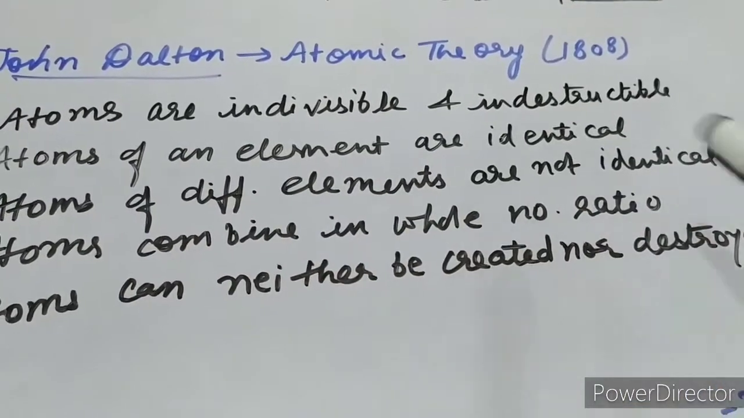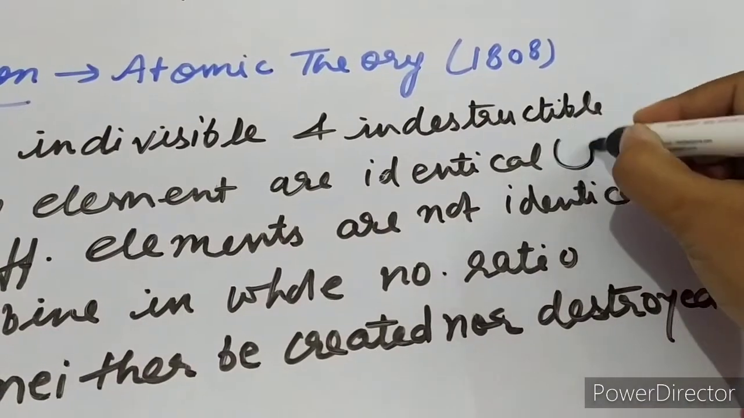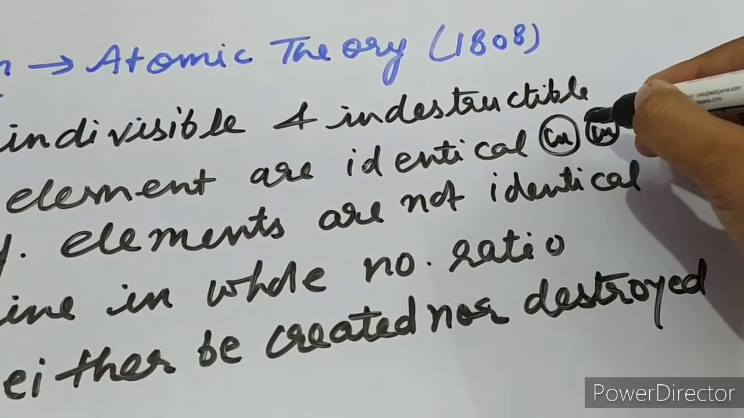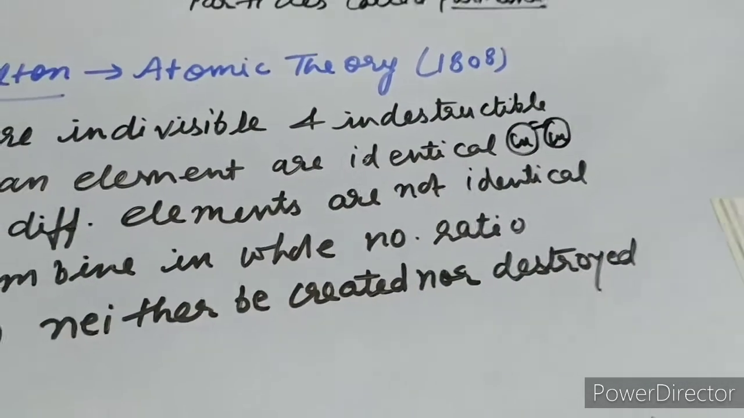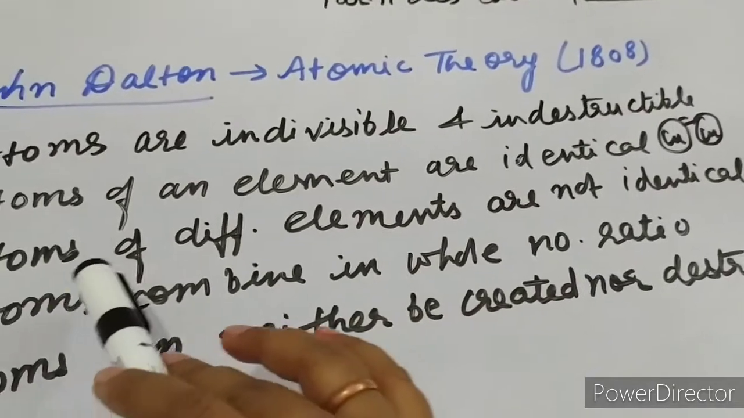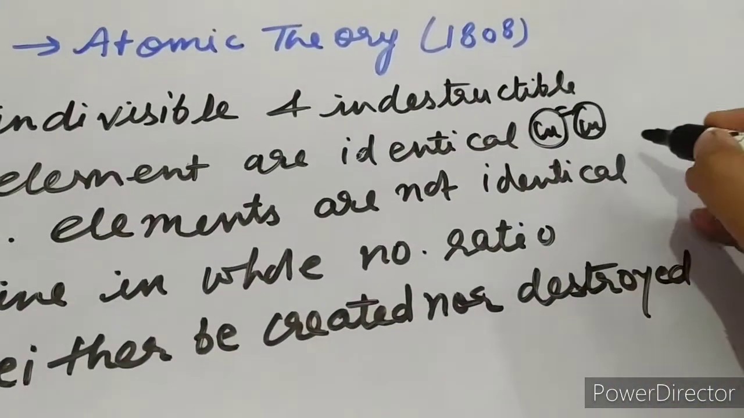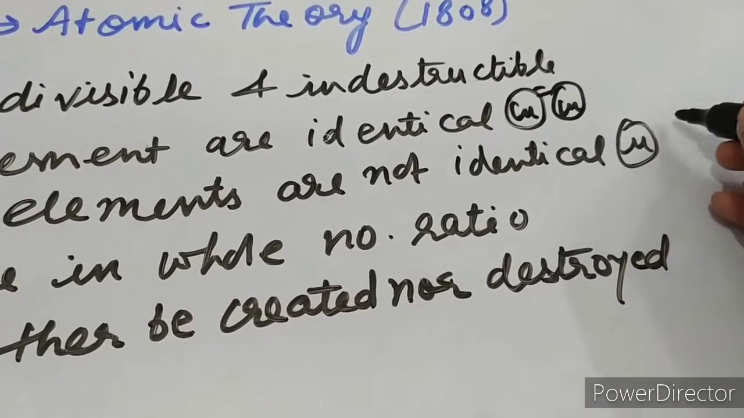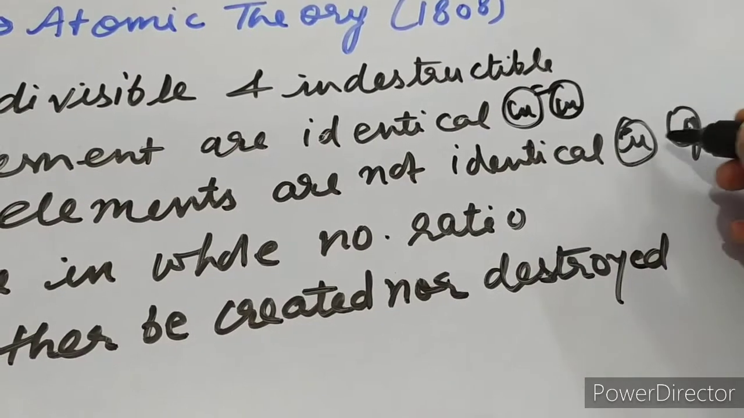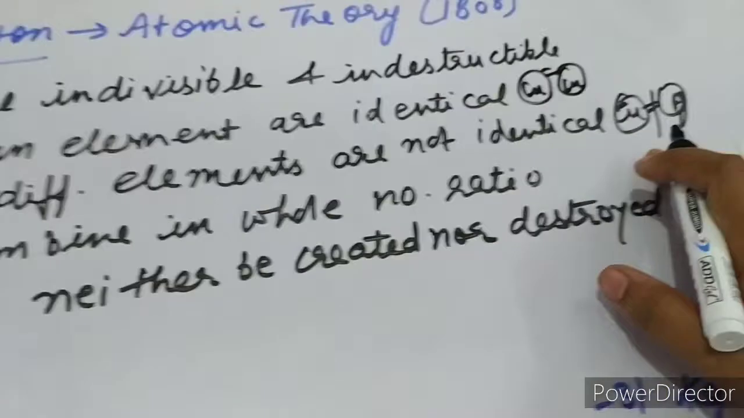Atoms of an element are identical. It means that if the atoms are of the same element, suppose this is an atom of copper and there is another atom of copper, these two atoms will be equal in all respects. Their physical and chemical properties will be the same. Atoms of different elements are not identical. If the atoms are of different elements, like copper and silver, they are atoms of two different elements, so they will be totally different from each other. They will not be similar in any respect.